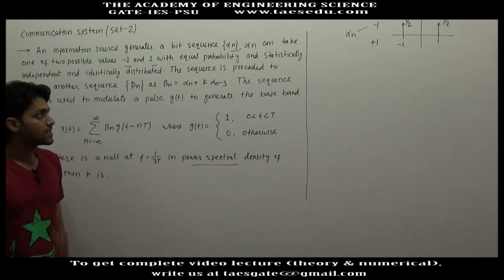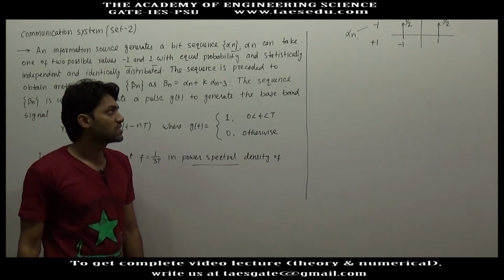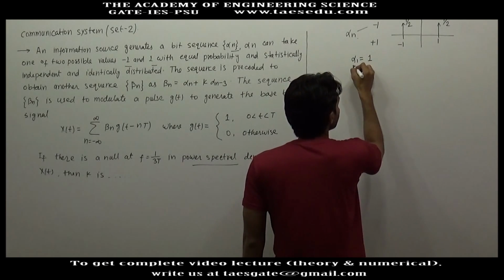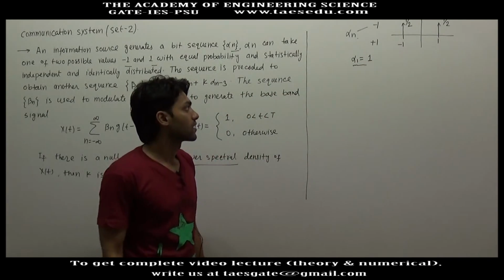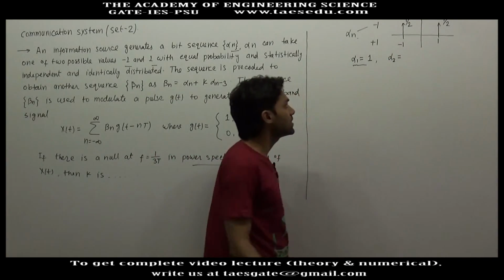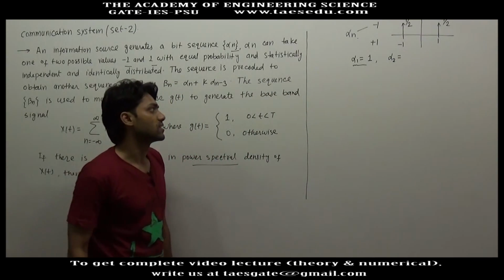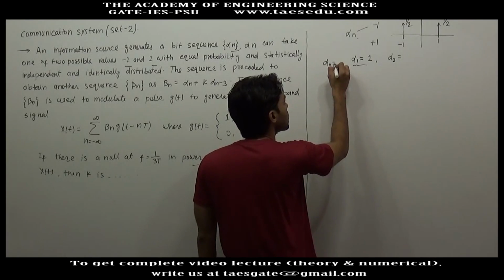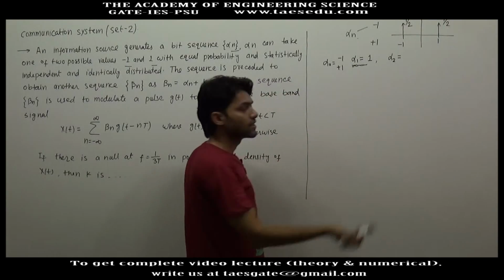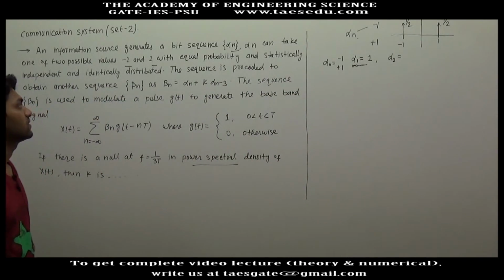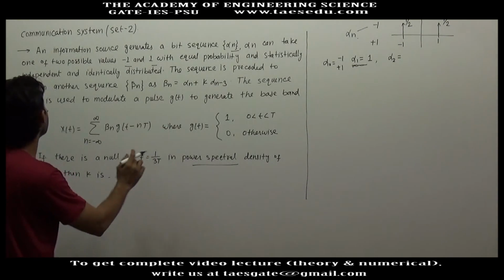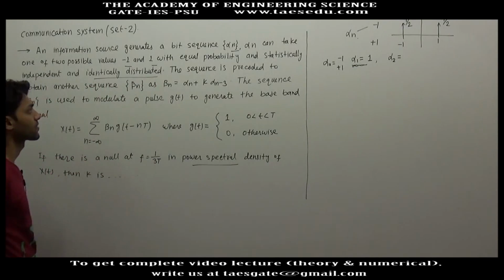And this sequence is statistically independent. It means that for some n, let's say alpha 1 is equal to 1, it has nothing to do with another value of alpha. If alpha 1 is 1, alpha 2 may be anything out of -1 or +1. Similarly, alpha 0 can be anything out of -1 or +1. It has nothing to do with any other value of alpha. So this is the meaning of statistically independent and identically distributed.